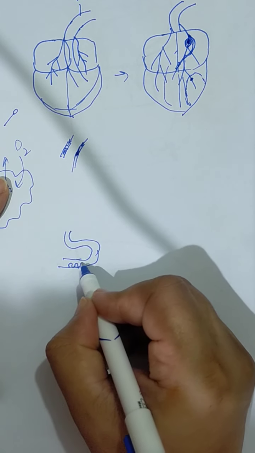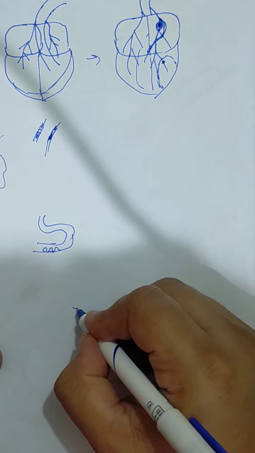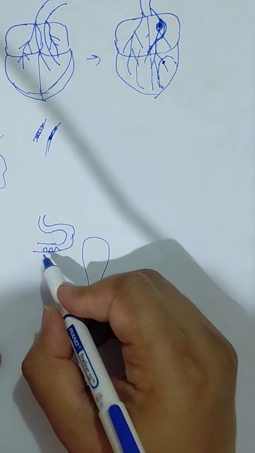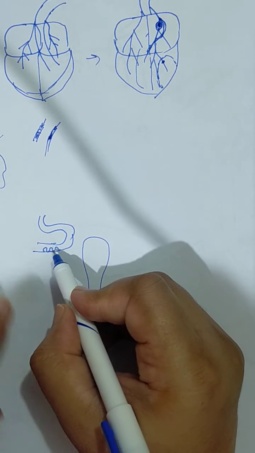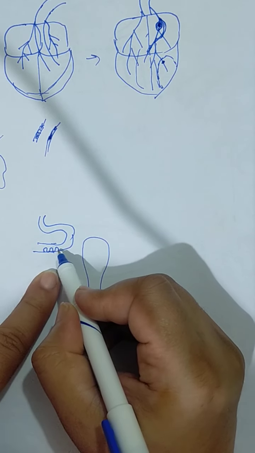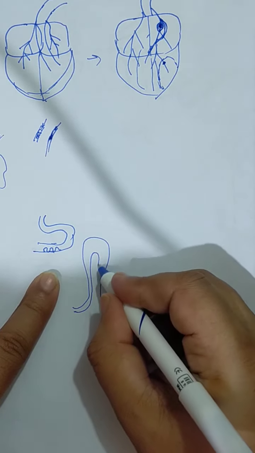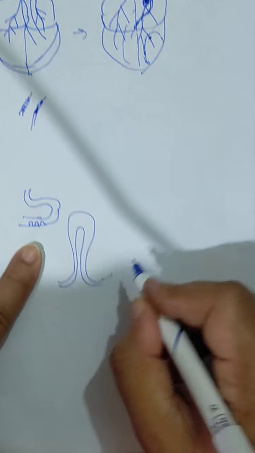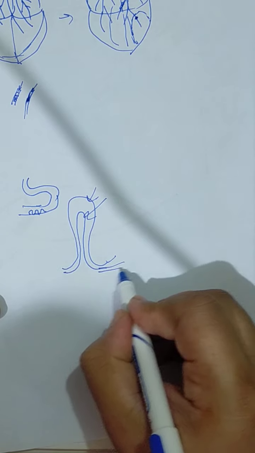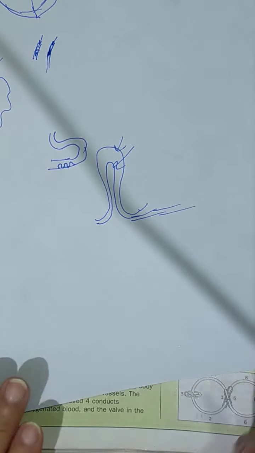These are not called alveoli, they are called villi. Alveoli are present in the lungs. Food will be absorbed here in these villi, and from here a vein will start. Now I am telling you the route.